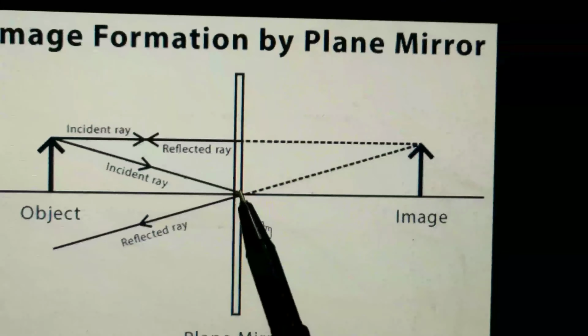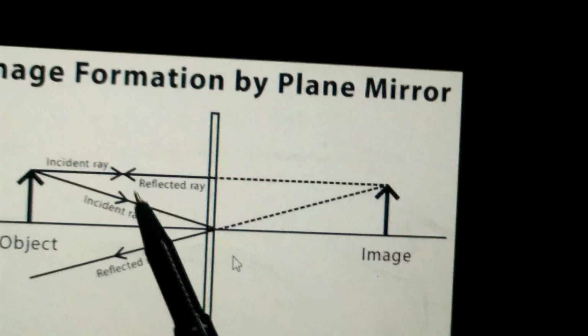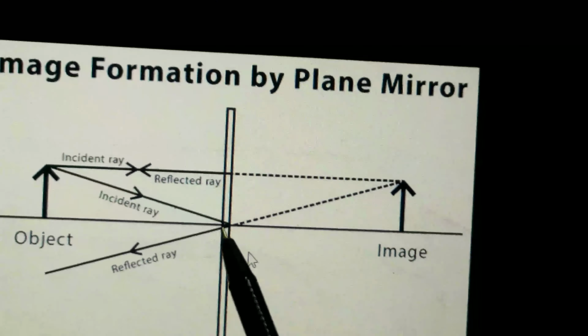Then what is the other peculiarity? From this mirror, just observe the distance of the object and the distance of the image. The distance of the object from the mirror is equal to the distance of the image from the mirror.